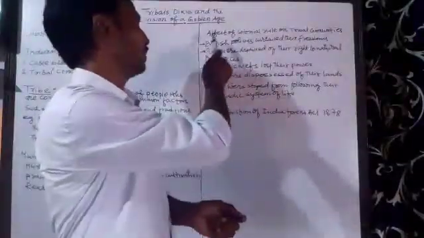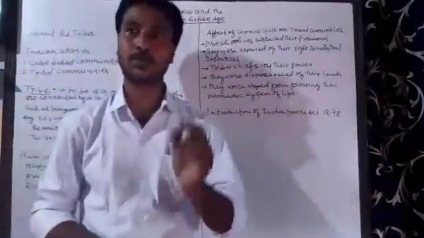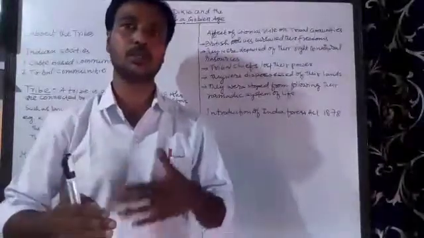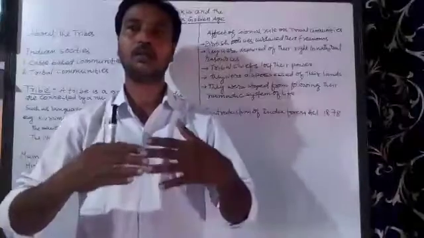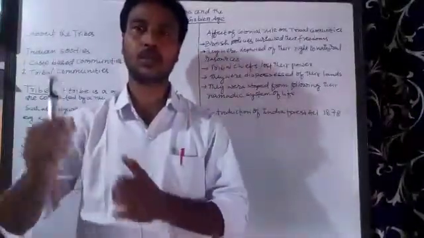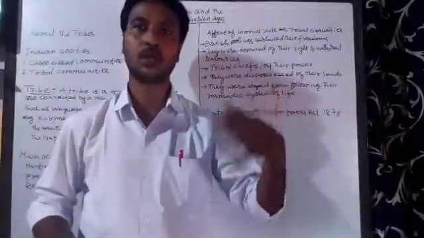First of all, we see the British policies curtailed their freedoms. I have already told you this. These tribal communities like to live in the remote areas, and they have many freedoms in the forest areas. For example, they could collect the forest produce and they could hunt and gather.